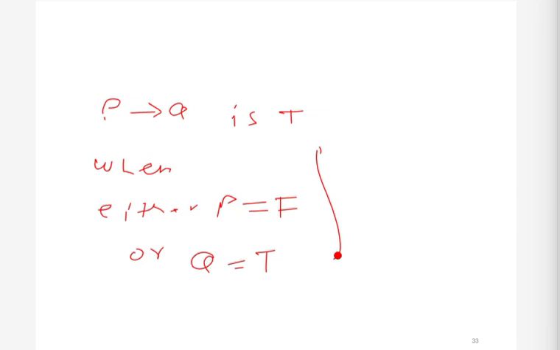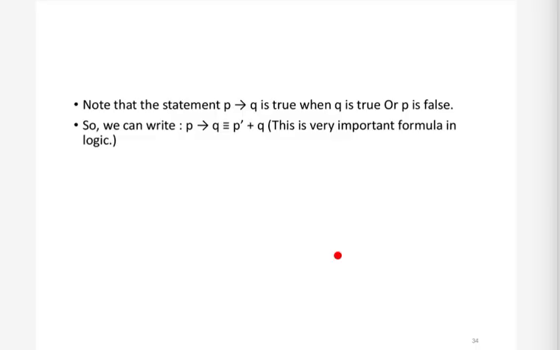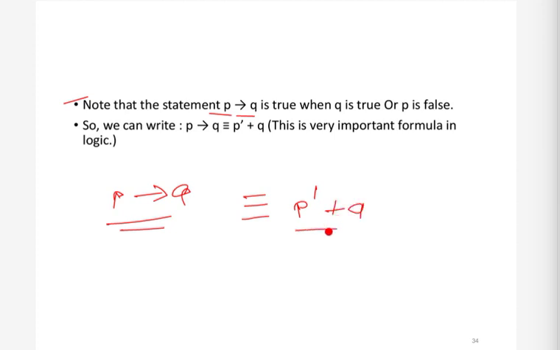Note that the statement P implies Q is true when Q is true or P is false. So we can also write it like this: P implies Q is true if and only if P is false or Q is true. This is the symbol for or, the disjunction. So what does this mean? This means that either P is false or Q is true.